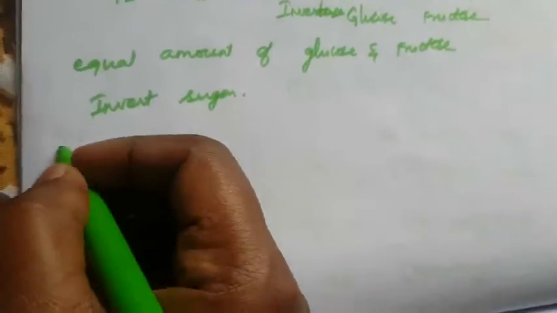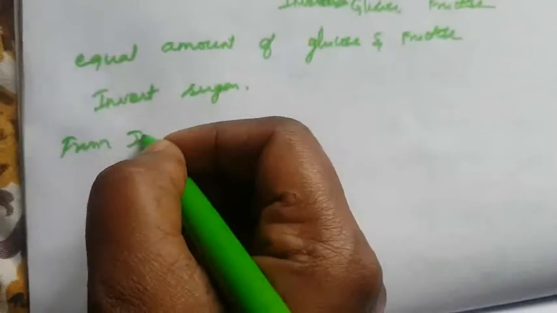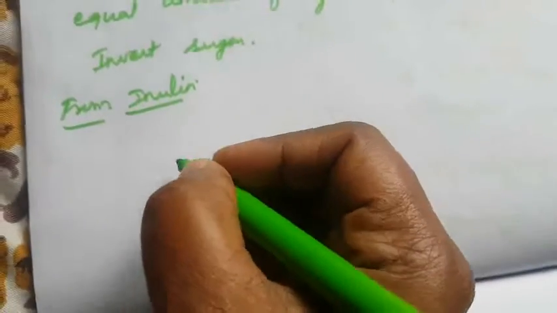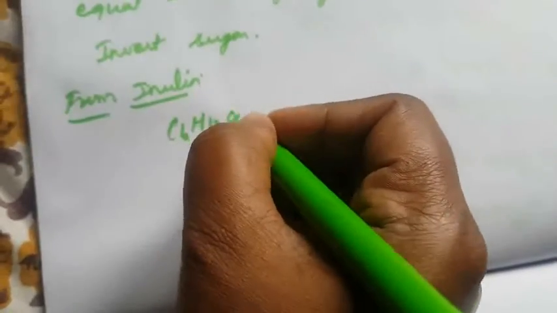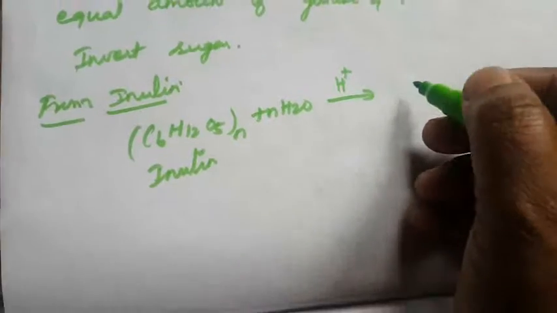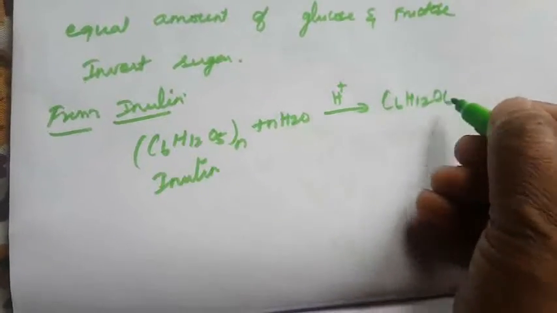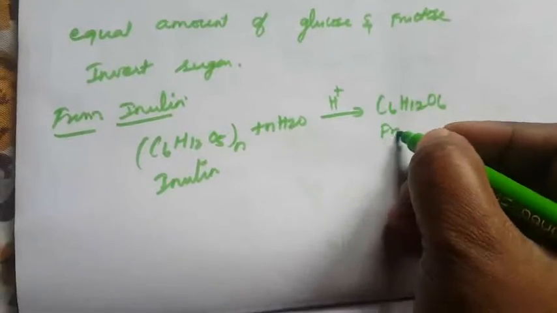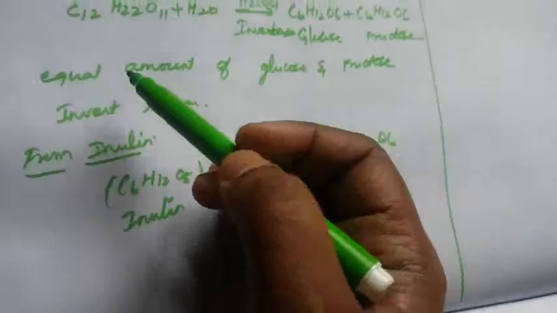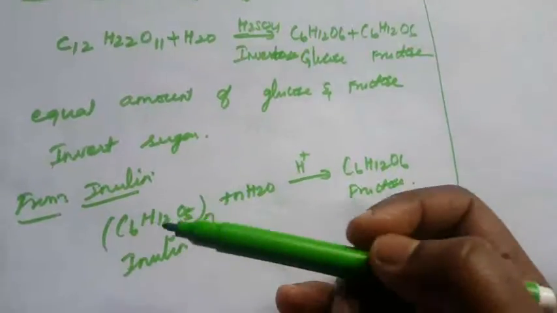Next, we are going to prepare fructose from inulin. What is meant by inulin? Inulin is also a polysaccharide, made of n number of units of C6H10O5. When inulin is hydrolysed in an acidic medium, that is H+, it forms fructose, C6H12O6. This is the preparation of fructose. First, it is prepared from sucrose, and another way is from inulin.